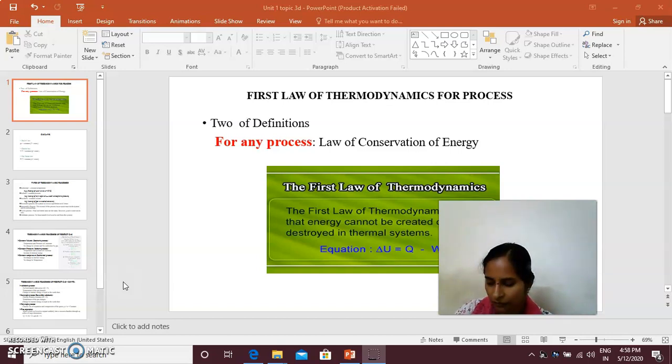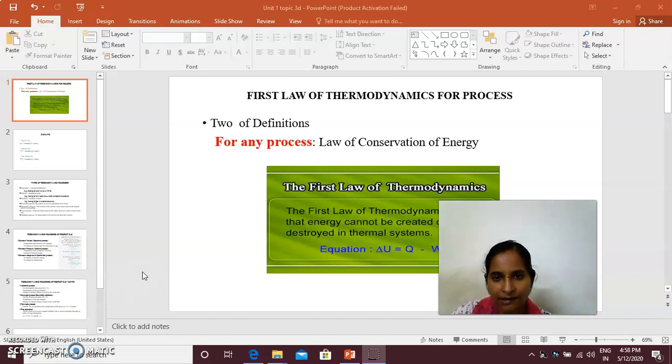We can apply this first law of thermodynamics in two types of descriptions. First one is the first law of thermodynamics for any process. In another term, the same law for a closed, that is cyclic process.